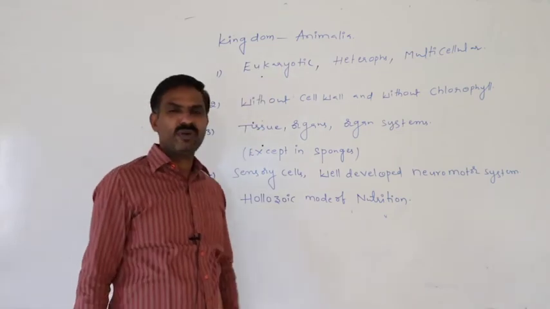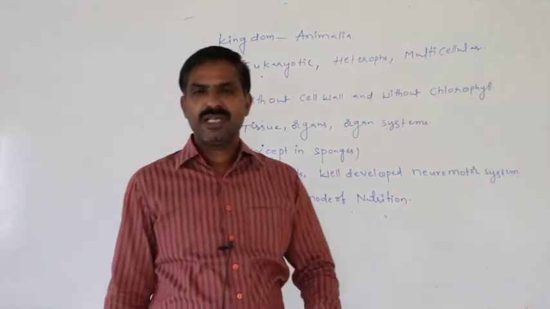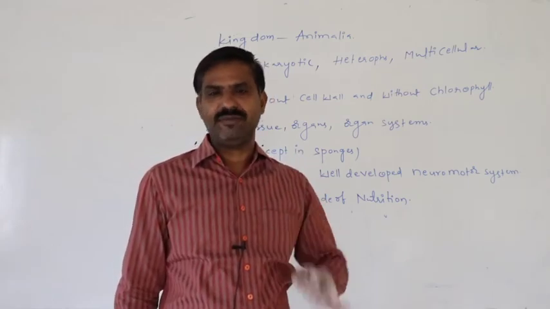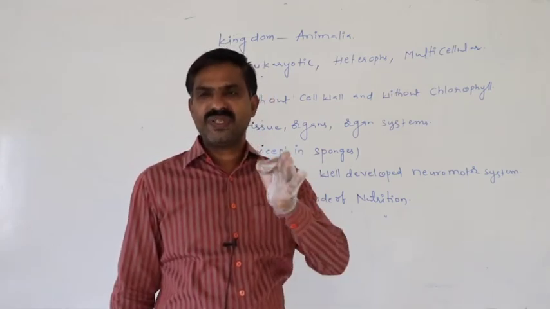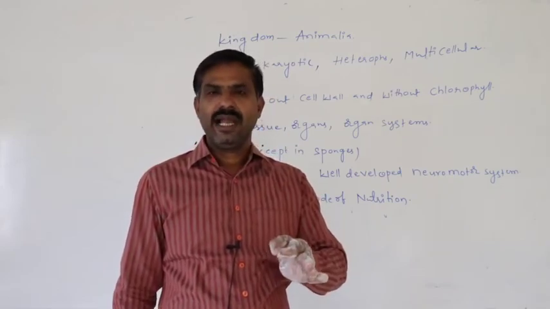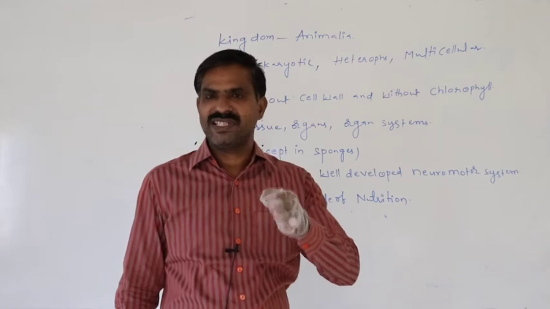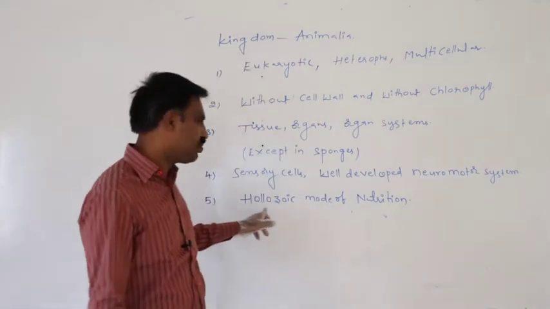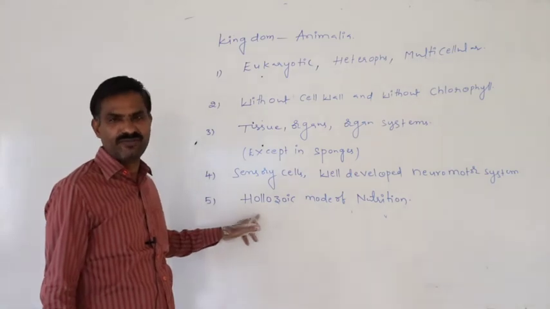What is the meaning of holozoic? If the solid state of food is ingested as it is, and later it is digested in the alimentary canal, then that is said to be the holozoic mode of nutrition.